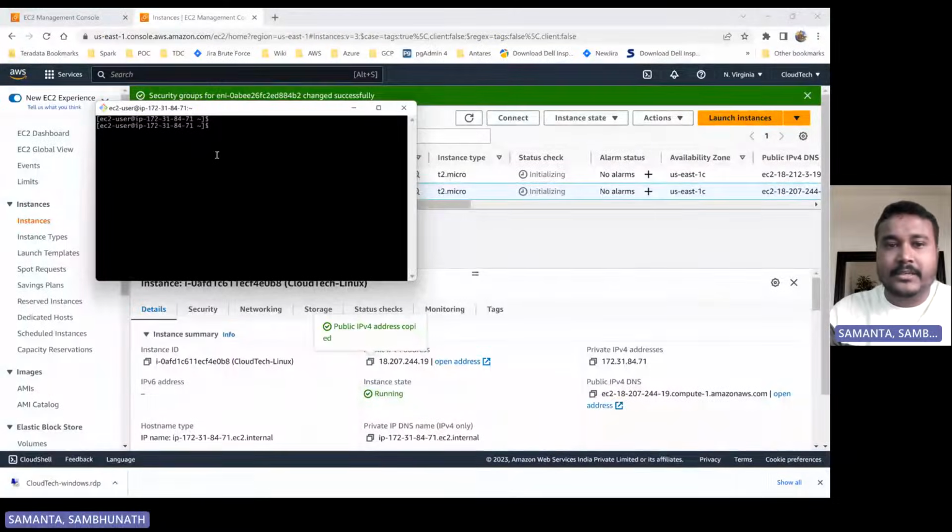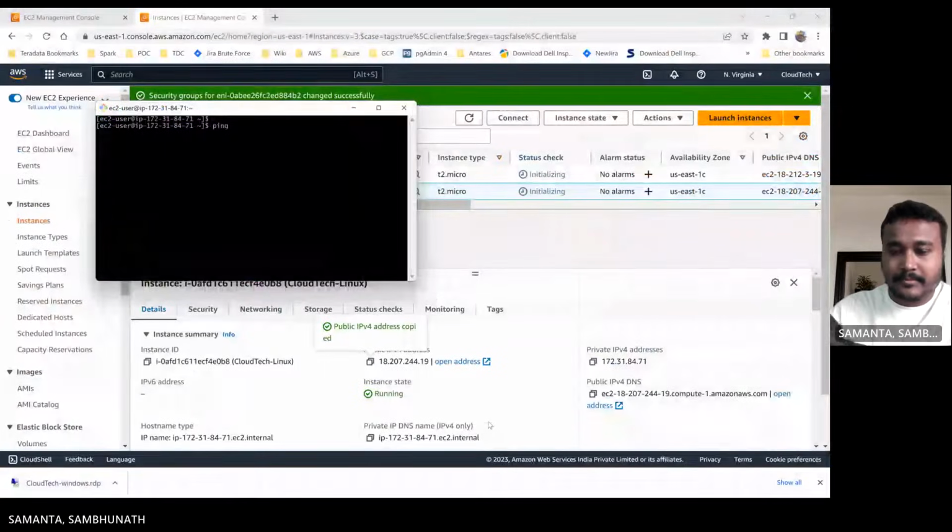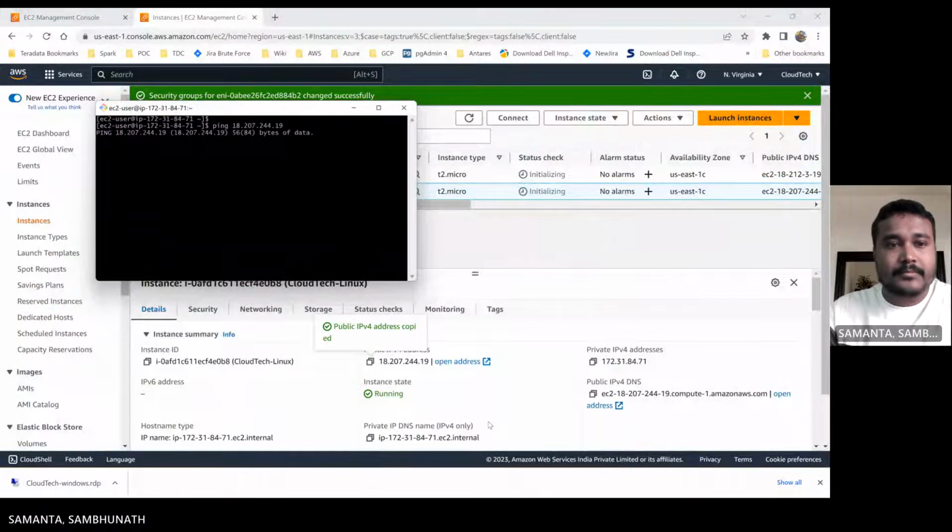Now I gave only SSH, right? So let's try to ping this IP. If you see, it's not allowing me to ping, right? Ping is not working.